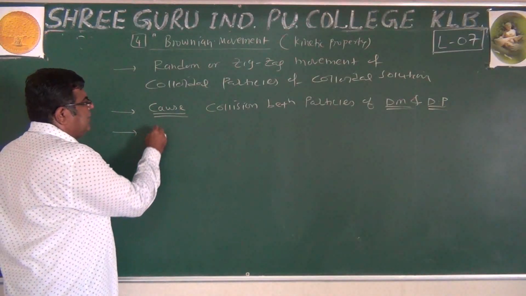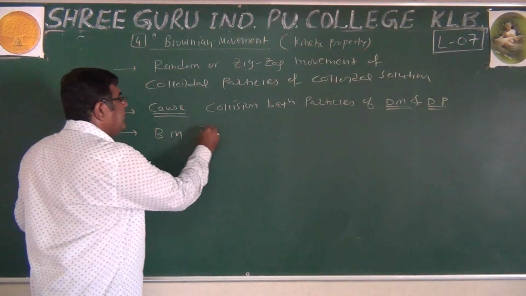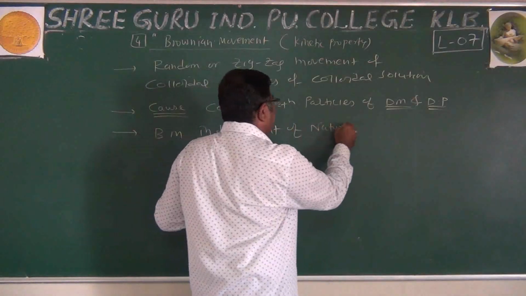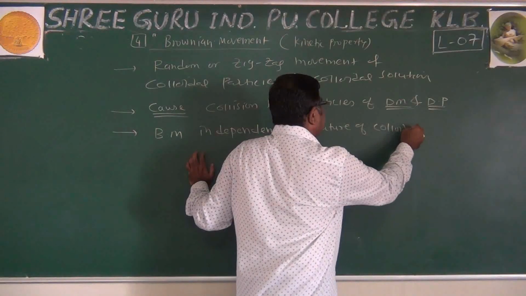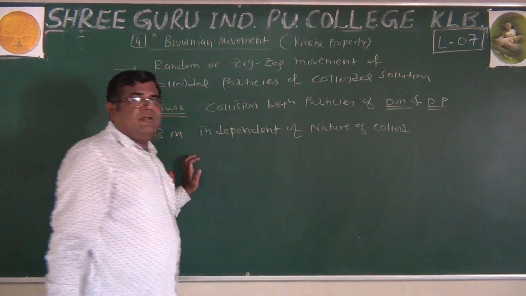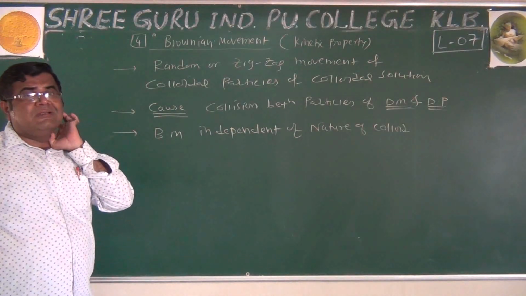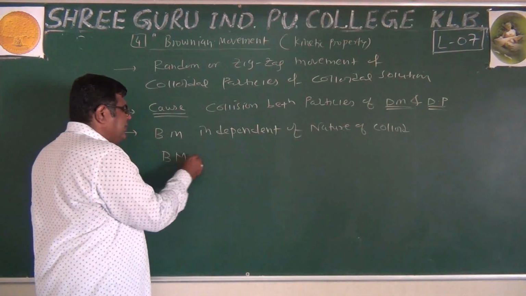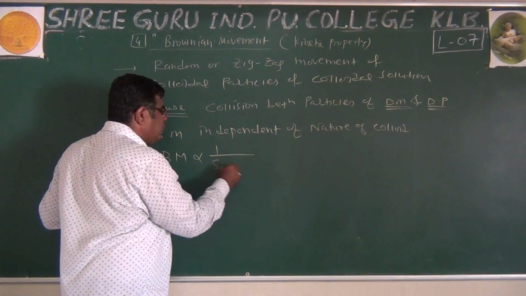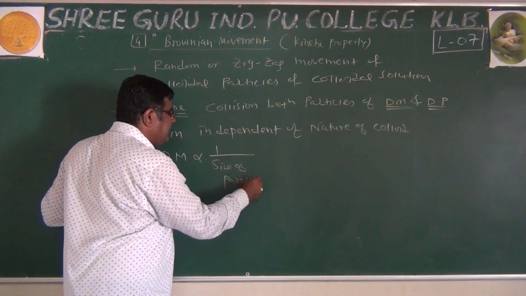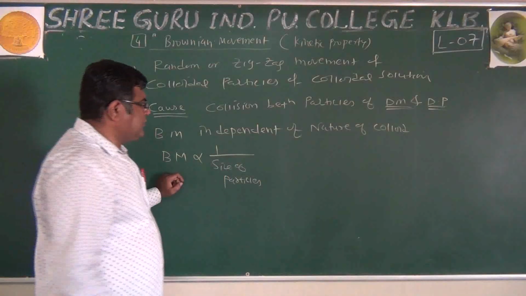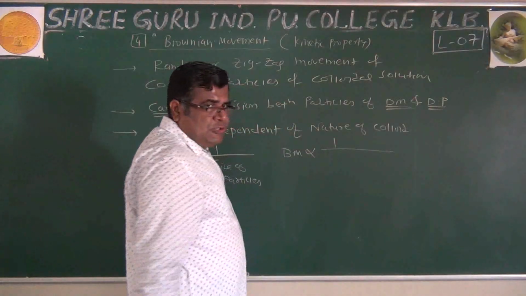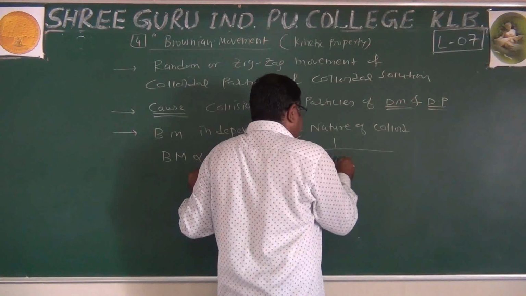We can say that this Brownian movement is independent of the nature of the colloid, meaning whether the colloid is associated or multimolecular or macromolecular or say gel, sol, that doesn't matter, it is independent. And this Brownian movement is inversely proportional to the size of particles. If particles are larger, movement is of course slower. And this Brownian movement is again inversely proportional to the viscosity of the solution.